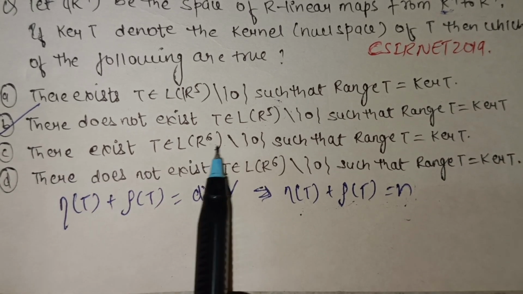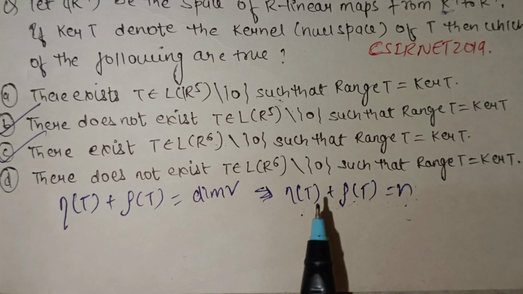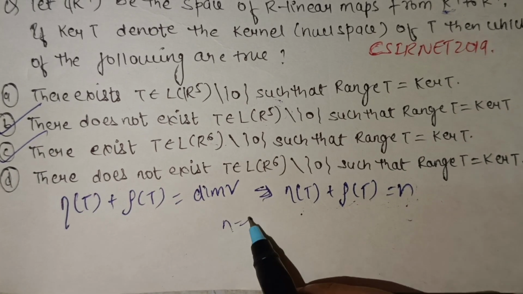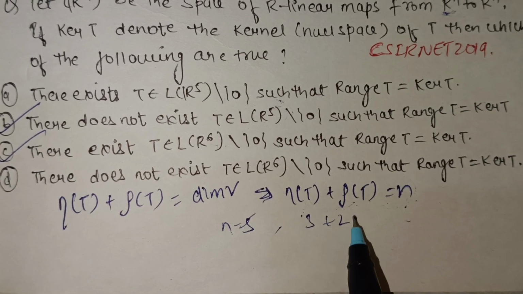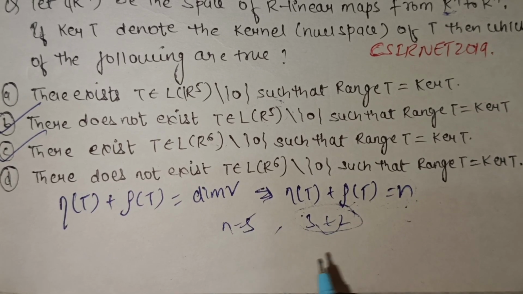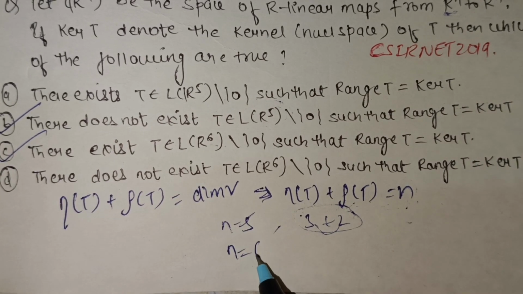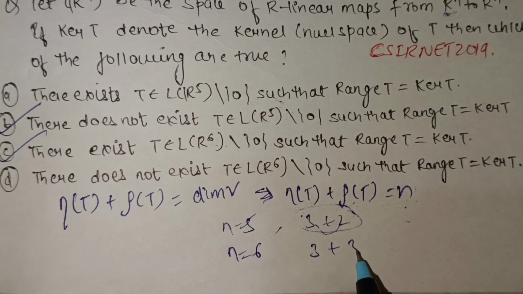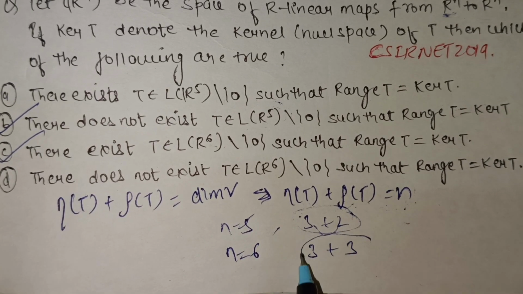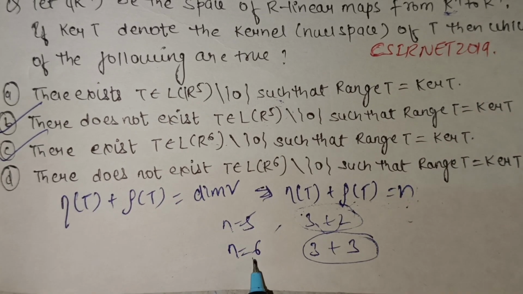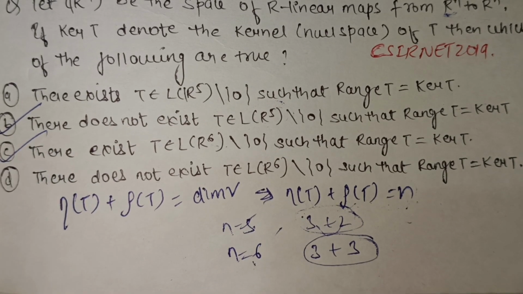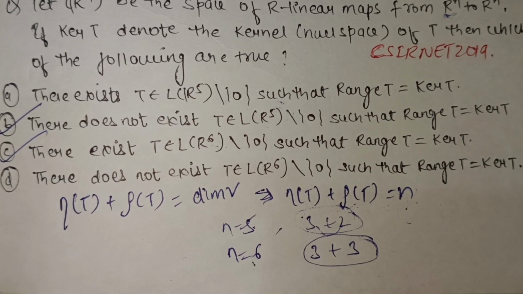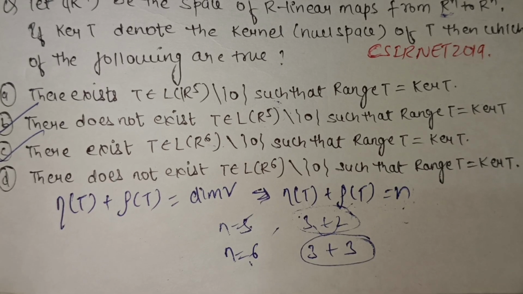And in the case of even, it is possible. Suppose n is equal to 5, then 3 plus 2 is possible, or 2 plus 3 can be possible, but both are not equal. And if n is equal to 6, then 3 plus 3 is possible, right? So it is possible in the case of even, but it is not possible in the case of odd. So options B and C are correct and the remaining options are incorrect. So this is the solution of this question.